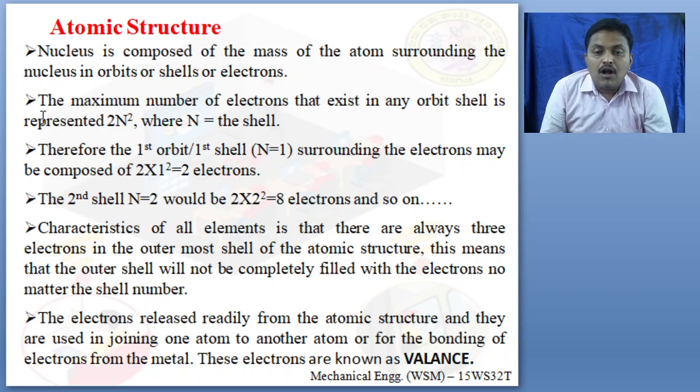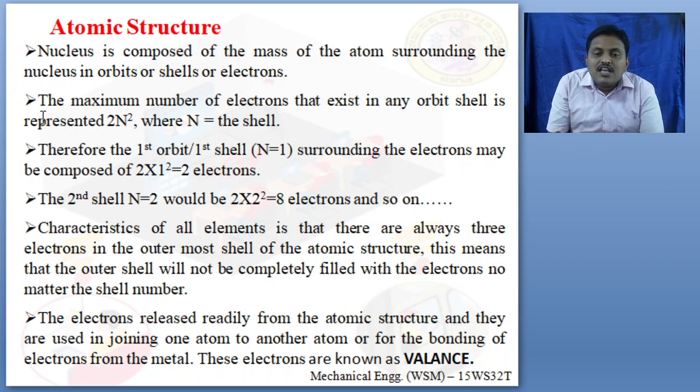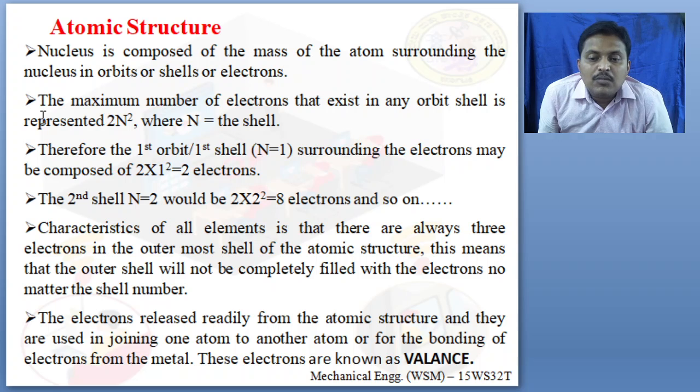Next, what is atomic structure? Atomic structure means the nucleus is composed of the mass of the atom, surrounded by orbits or shells. As I said, the nucleus is composed of the mass of the atom. So it will have a number of shells, increasing outward. There is a formula for the number of electrons. The restriction is that the maximum number of electrons that exists in any orbit or shell is represented by 2n squared. What is n? Capital N is the shell number, the number of the shell.